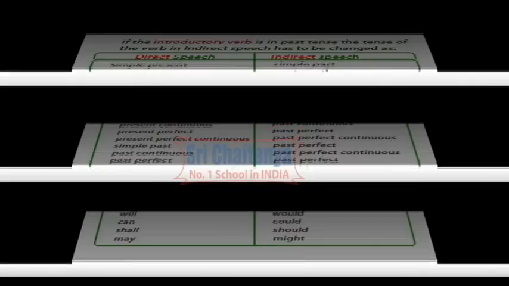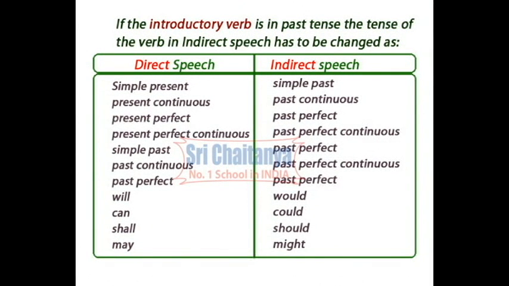If the introductory verb is in the past tense, the tense of the verb in indirect speech has to be changed. Simple present tense in direct speech has to be changed as simple past. Present continuous tense has to be changed as past continuous tense. Present perfect tense has to be changed as past perfect. Present perfect continuous tense has to be changed as past perfect continuous tense. And simple past has to be changed as past perfect tense. Past continuous tense has to be changed as past perfect continuous tense.